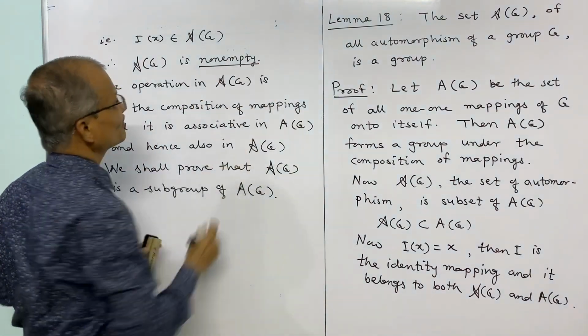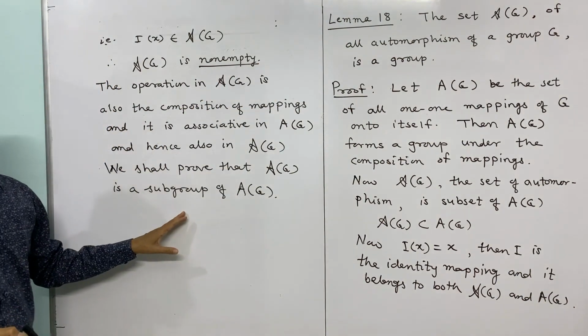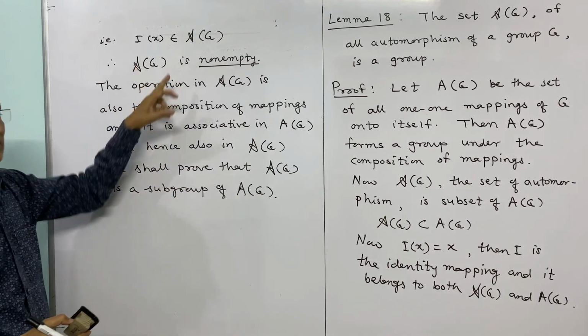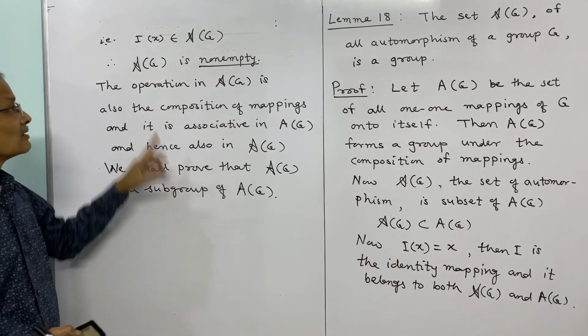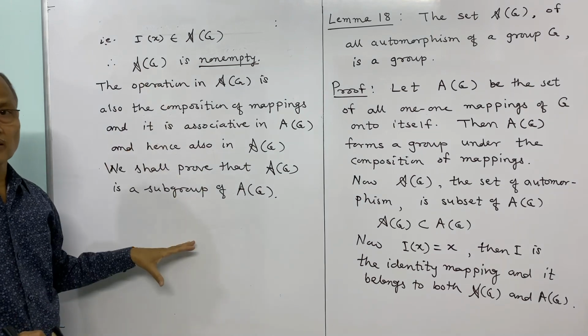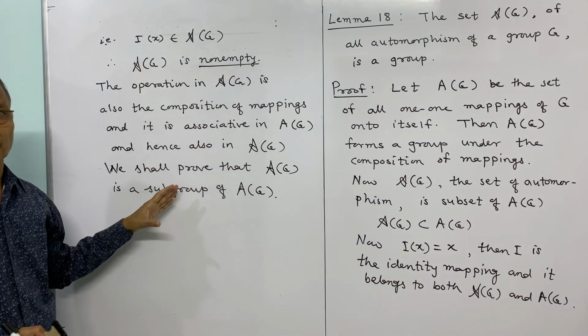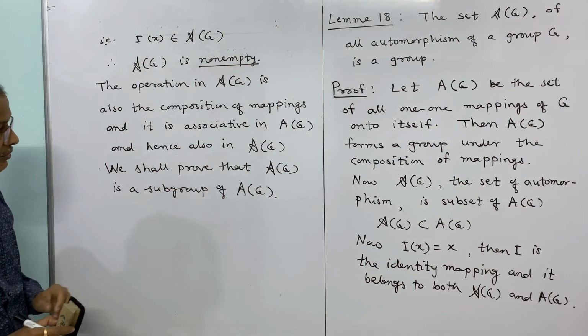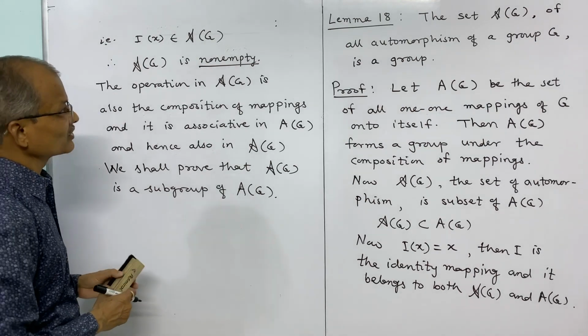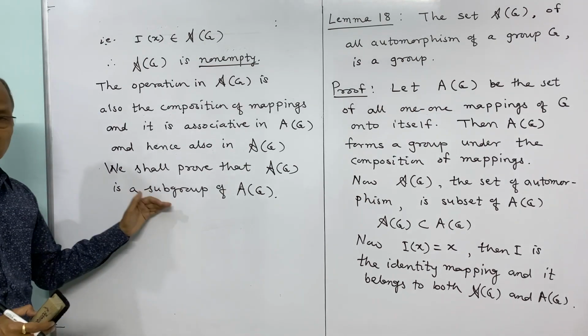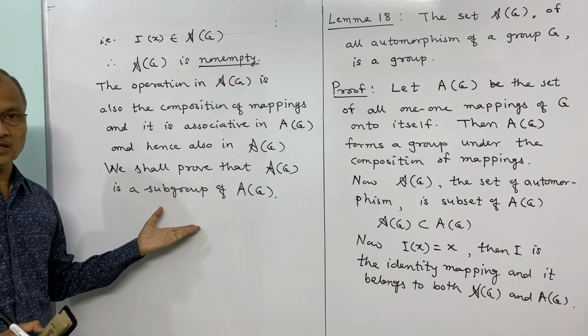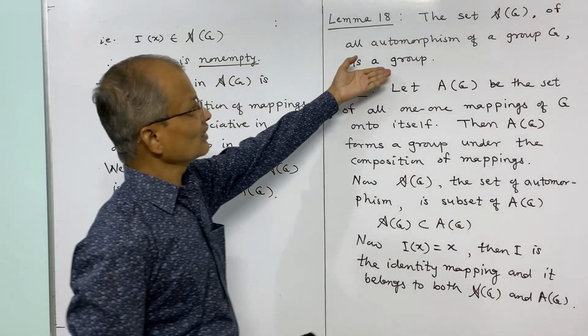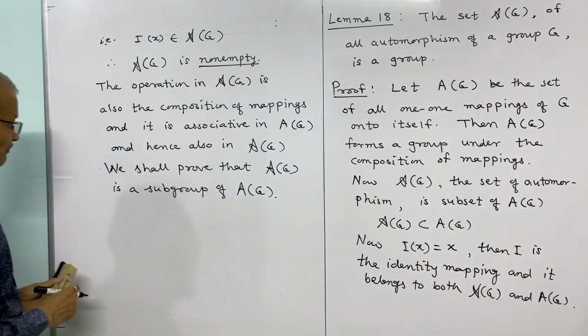What remains is to prove script A of G is closed and contains the inverse of every element of it. If you prove these two, then it becomes a subgroup, and once it becomes a subgroup, it itself is a group. So the lemma will be proved. Now first thing is closure.